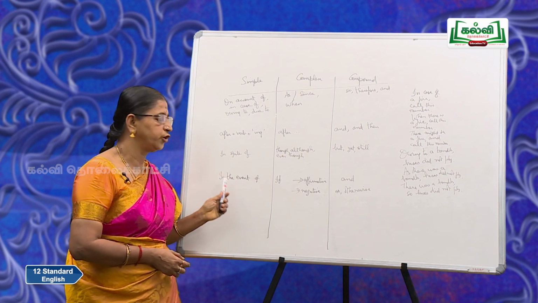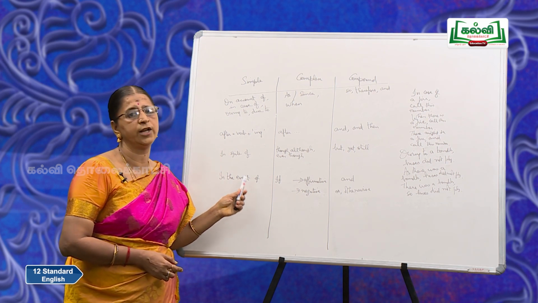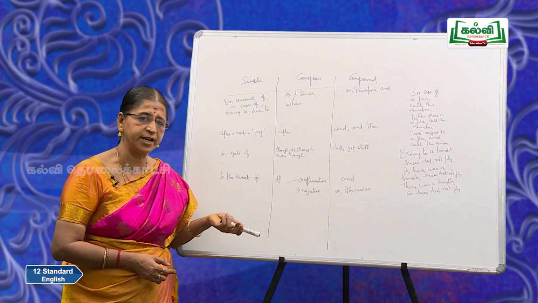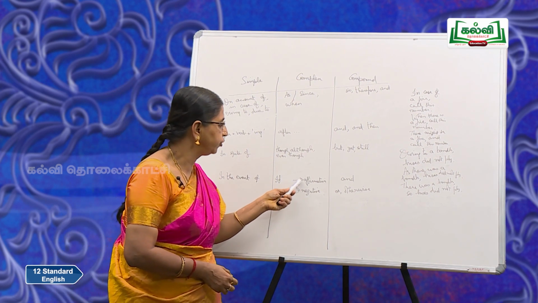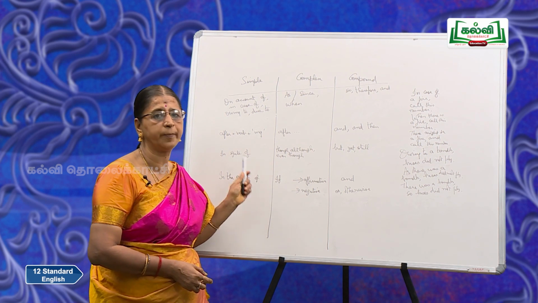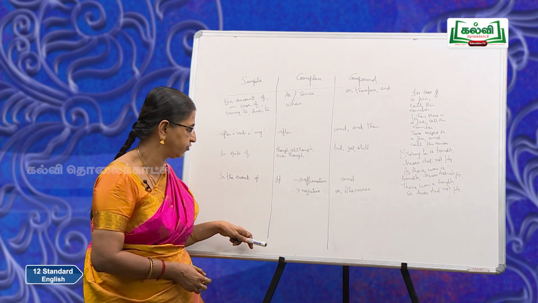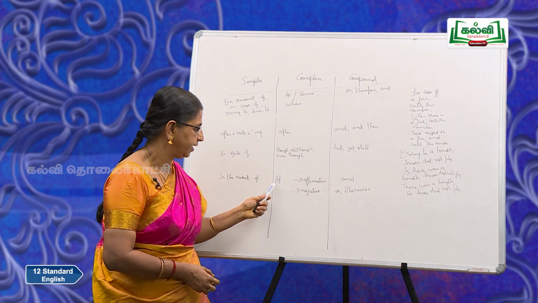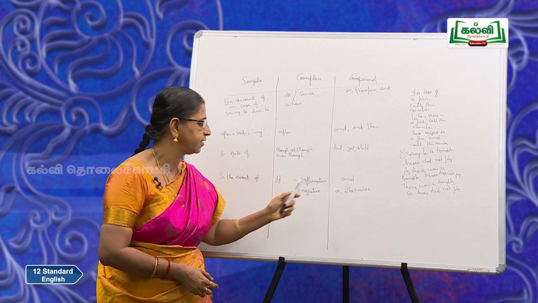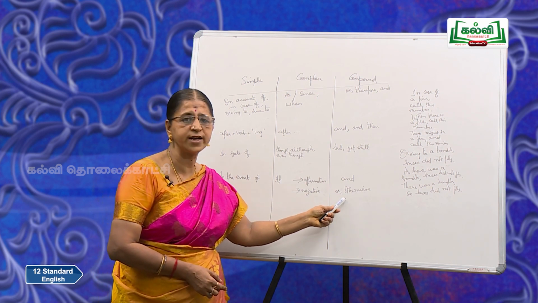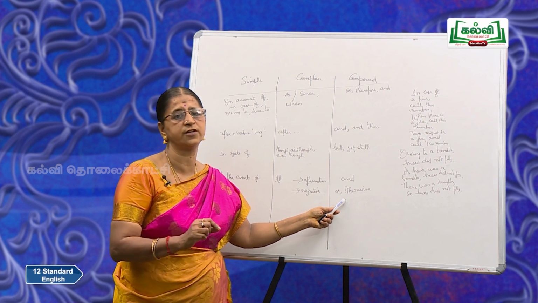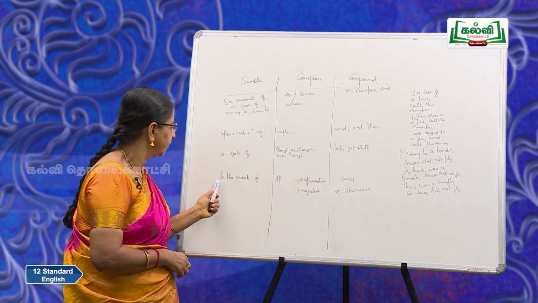In the event of you are not paying the fee, you will not be allowed to sit for the examination. So, if you do not pay the fee, you will not be allowed to sit for the examination. So, this is negative. If you do not, so use otherwise. You should pay the fee, otherwise you will not be allowed to sit for the examination.